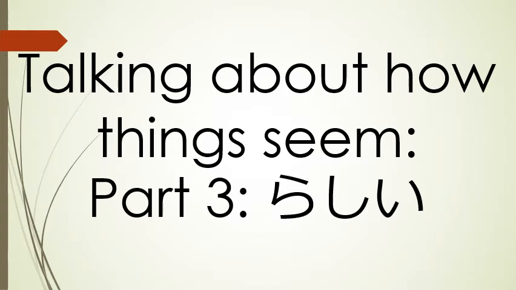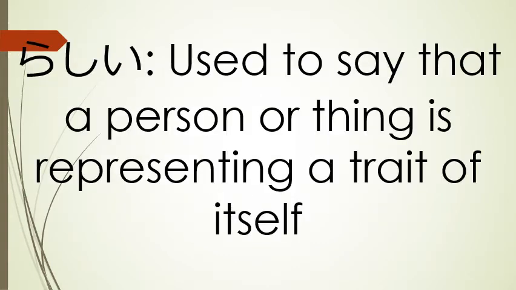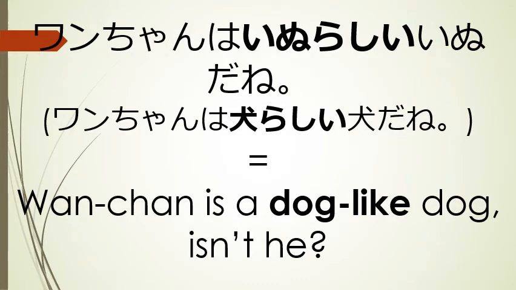The word that we're going to learn about this time is rashi. The word rashi is used to say that a person or thing is representing a trait of itself. So what does that mean? Well, for example, if I were to say, "Wan-chan wa inu rashi inu dane," that would mean Wan-chan is a dog-like dog, isn't he? Inu rashi means dog-like.